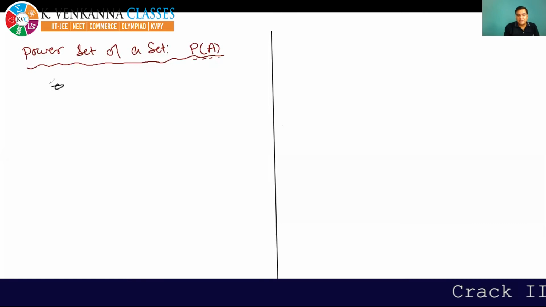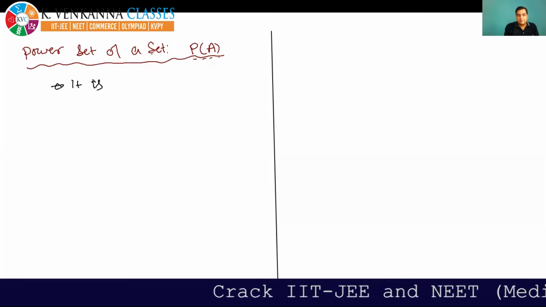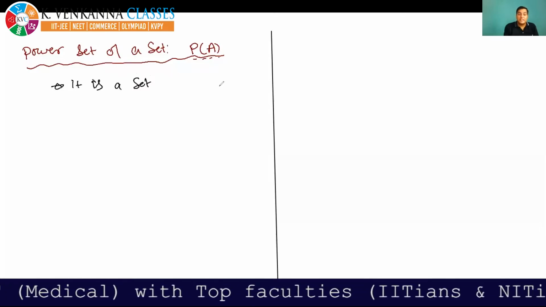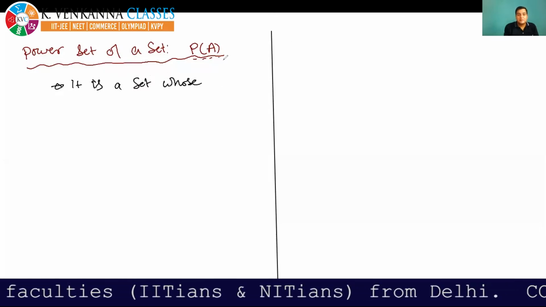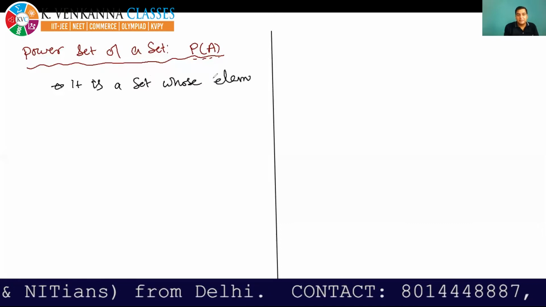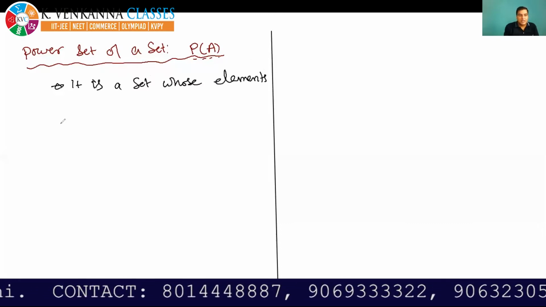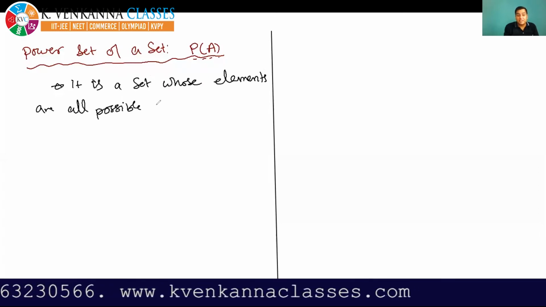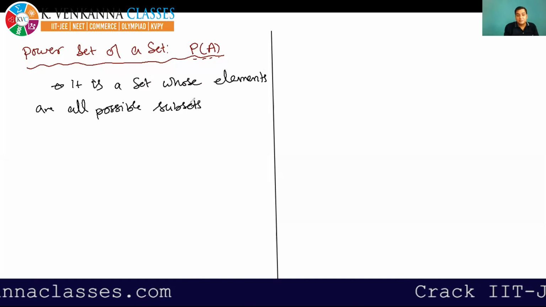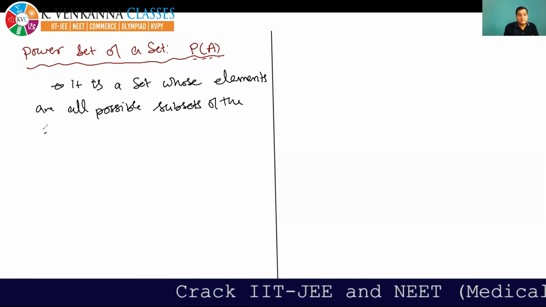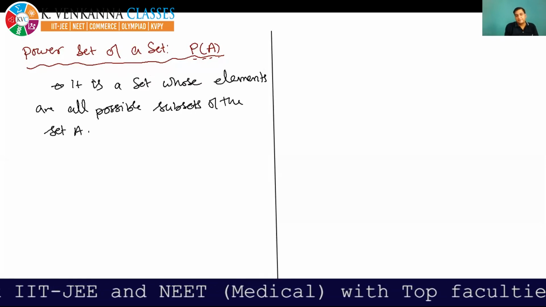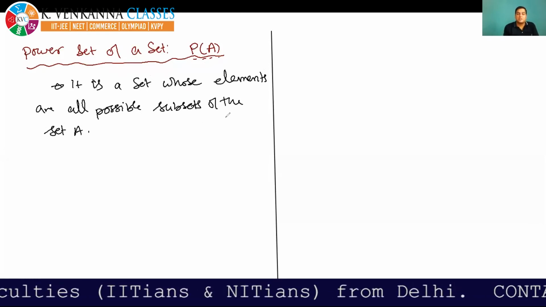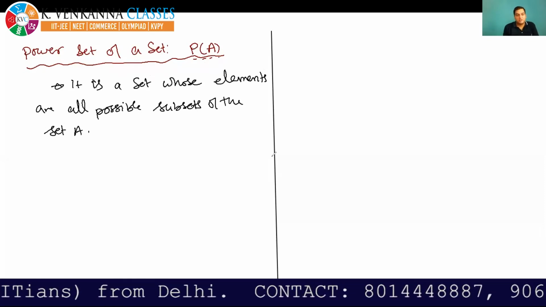What is the power set? It is a set. Power set is a set whose elements are all possible subsets of the set A. So power set is a set whose elements are all possible subsets of the set A. Yes, Varsha, you are right.